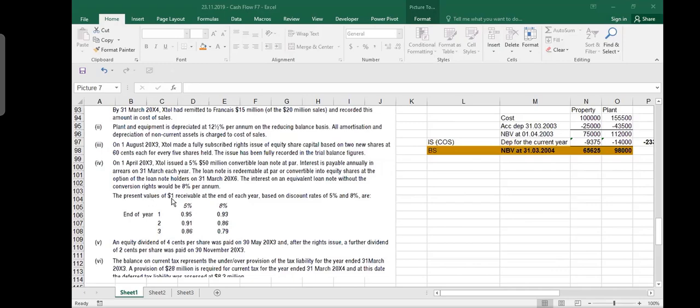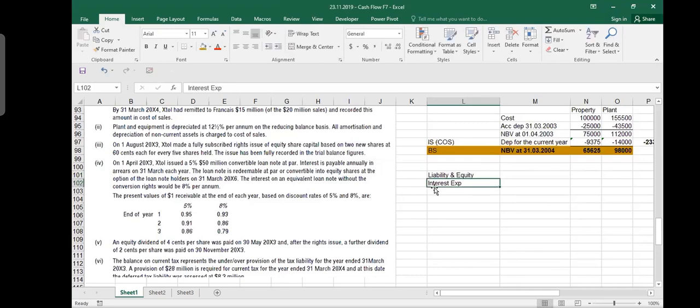The present value of $1 receivable at the end of the year based on discount rates of 5% and 8% are these ones. What we need to do in this case? We need to calculate our liability and our interest expense, and we need to calculate our liability and equity. The interest expense is the coupon expense. You are paying 5%, the coupon rate. So you have liability or equity, and you need to calculate an interest expense. Let's please pay attention. We did it many times before, but we'll need to do it carefully.